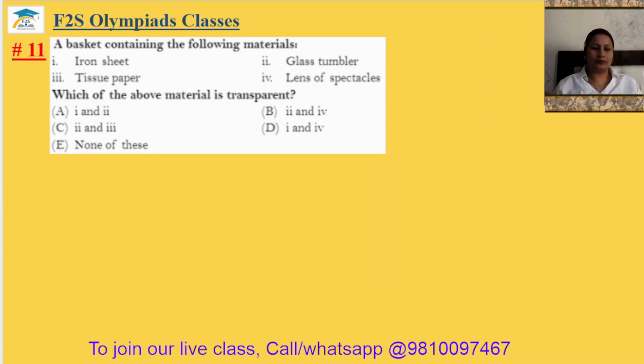Question number 11. A basket containing the following material: iron sheet, glass tumbler, tissue paper, and lens of spectacles. Which of the following material is transparent? Transparent materials are those materials through which light can pass. Okay, so glass tumbler, the light can pass. Lens of the spectacle, light can pass. So 2 and 4 will be the answer. That is in option D. The 11th answer will be option D.